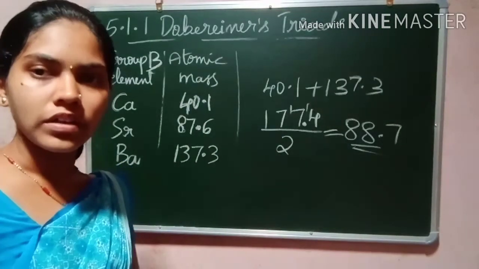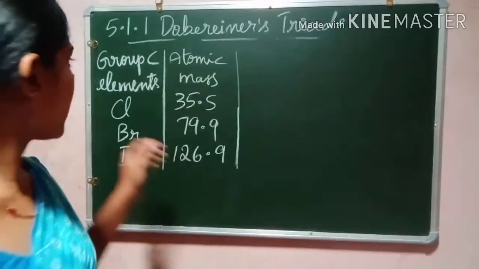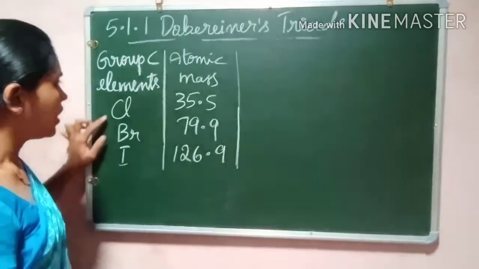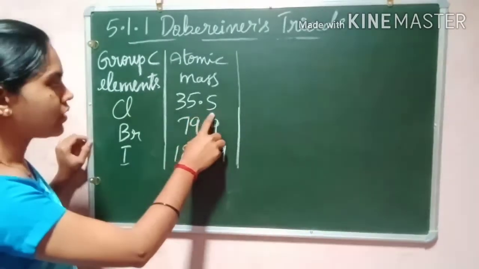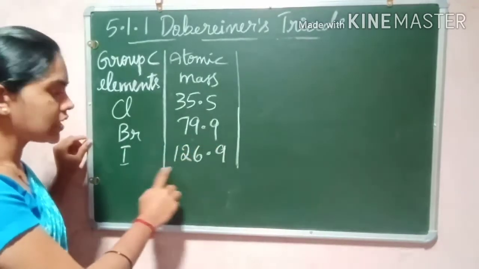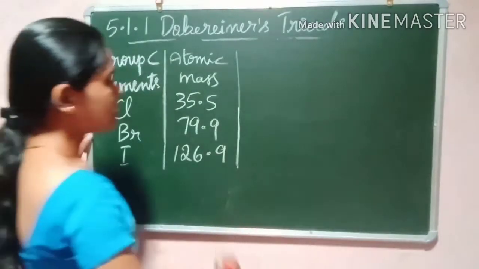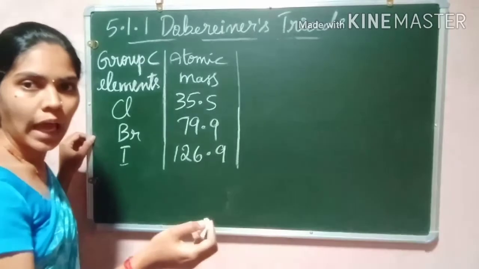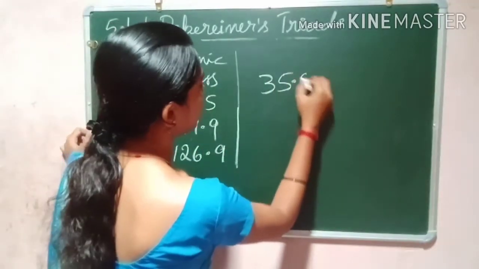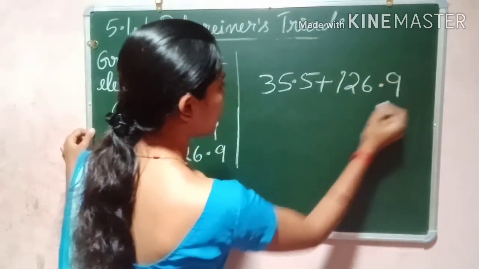Next let us check for the group C elements. Group C elements are chlorine, bromine and iodine. The chlorine atomic mass is 35.5, the bromine atomic mass is 79.9 and the iodine atomic mass is 126.9. So let us check the applicability of the Dobereiner triads. 35.5 plus 126.9 is equal to how much?